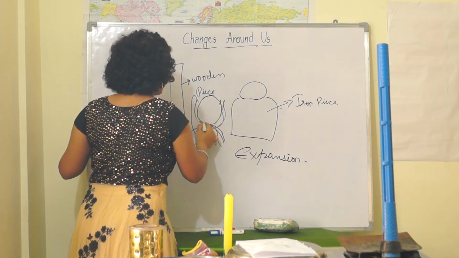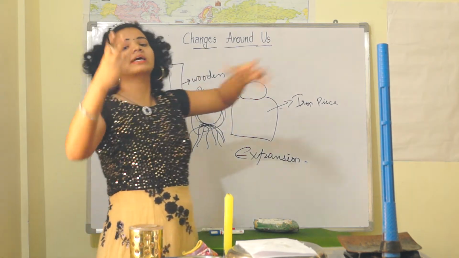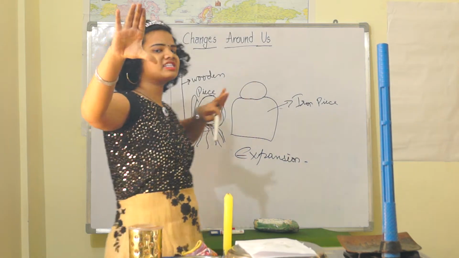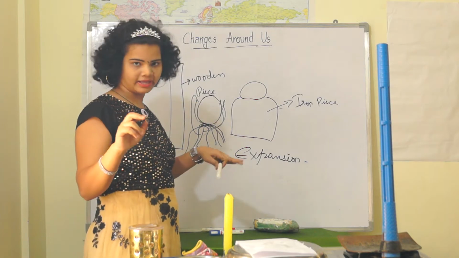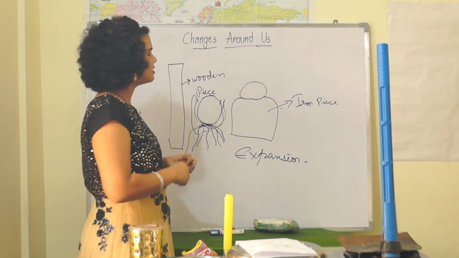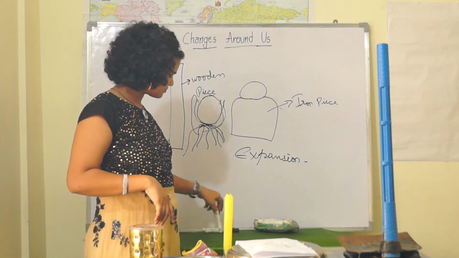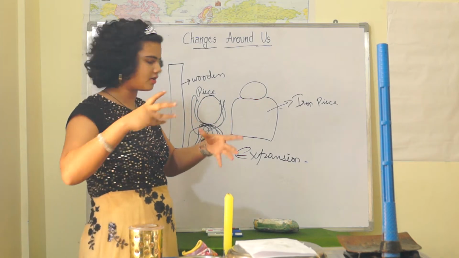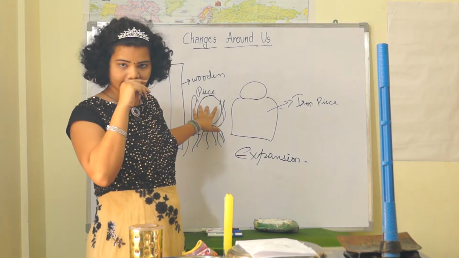The shape and the size of this ring increases. It enlarges. Enlargement takes place in the iron ring. Understood, my dear friends?